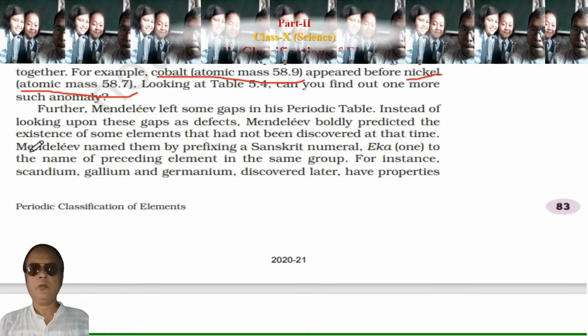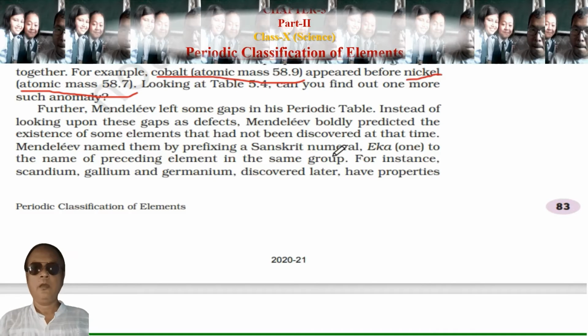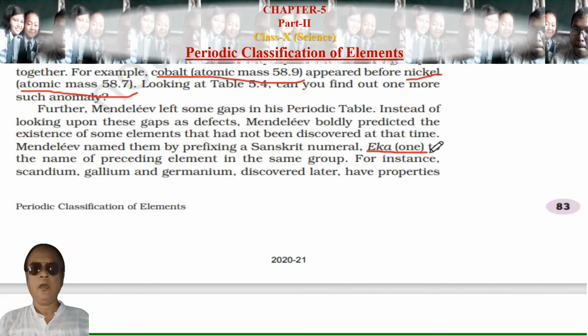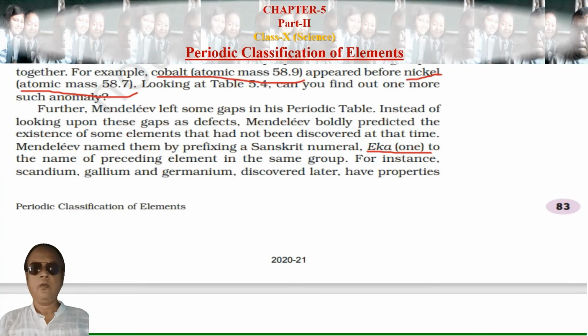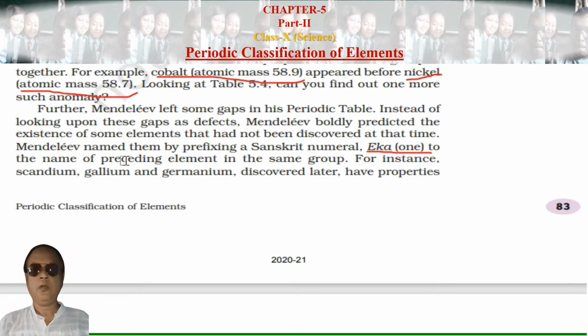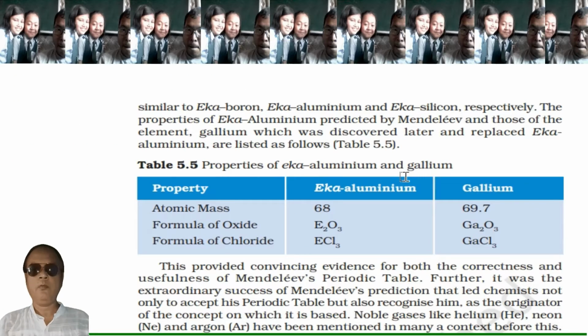Mendeleev named them by prefixing the Sanskrit word eka. He called it eka. Eka means one. The naming was done after the preceding element in the same group. For instance, scandium, gallium, and germanium, discovered later, have properties similar to eka-boron.